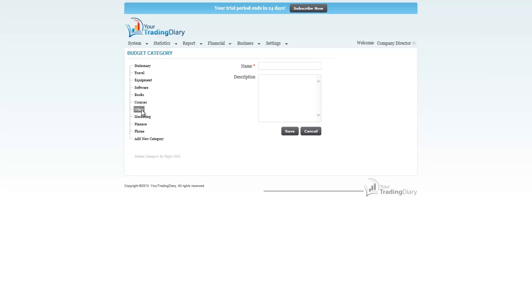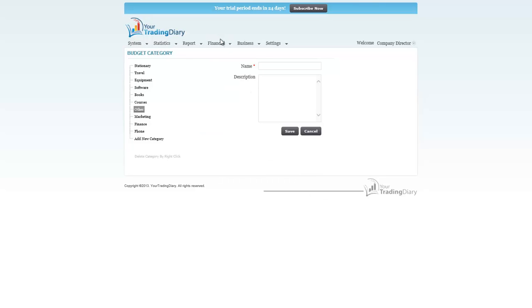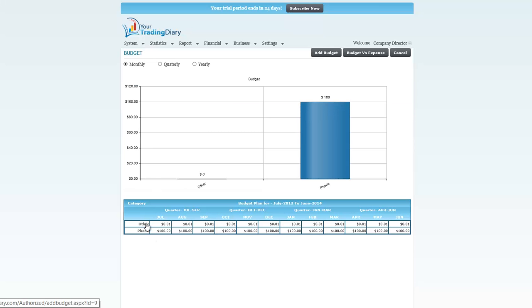Over here, other is already the one that we have set up, cannot be updated. And if I go back to yearly budget, and then if I select other from down here, I'm unable to just set that to 0 or get rid of that altogether.